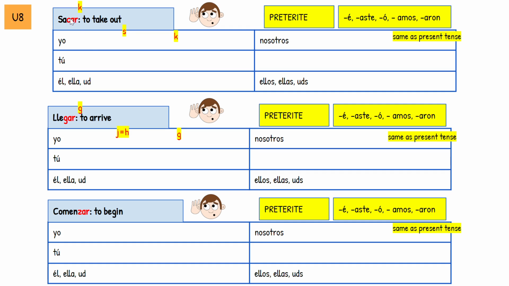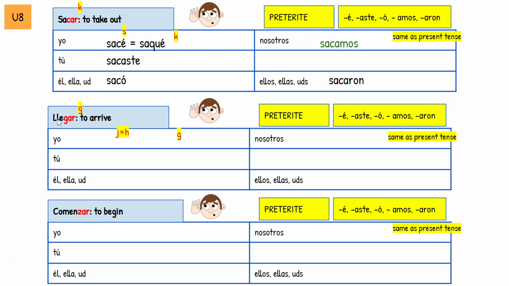What happens when I conjugate sacar, and I take off my AR, and then I add my É accent? Well, that makes the C make an S sound. Sa, se. Well, that's not what I want. I need to retain this hard K sound. So I can replace this letter C with a QU, which gives me the K sound. Saqué. So that's going to happen in first person. Then conjugate as normal. Sacaste, sacó, sacamos, sacaron.